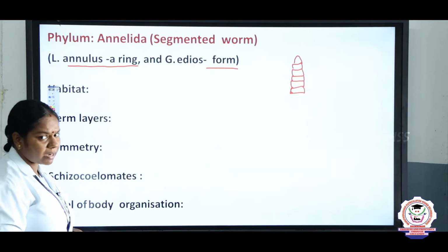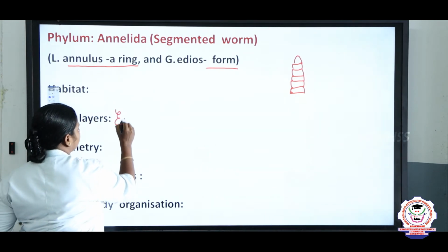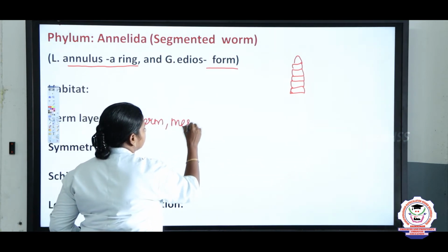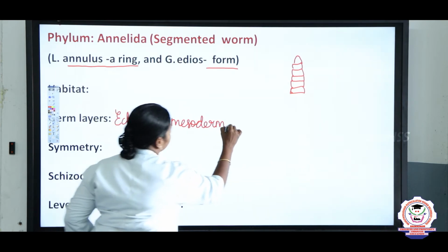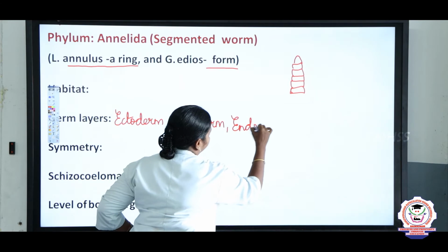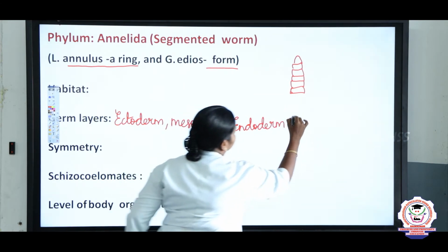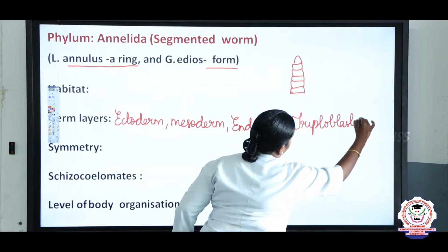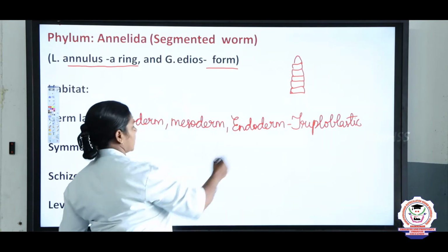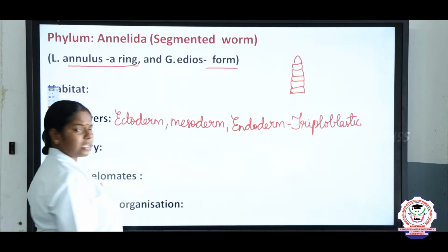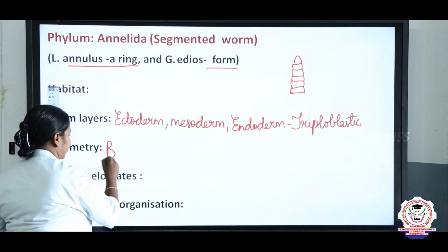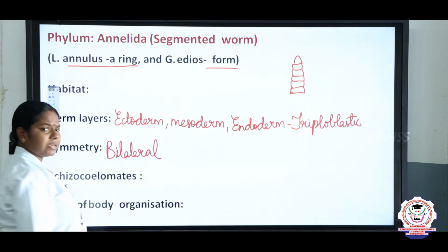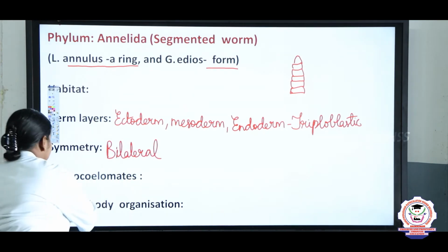And germ layers, they possess 3 layers: outer ectoderm, middle mesoderm and inner endoderm. So we can say it is triploblastic. Right, children? And next one is symmetry. What is the symmetry? Bilateral symmetry. We can divide the organism into 2 equal parts. So bilateral symmetry, and based on the coelom they are called schizocoelomate.